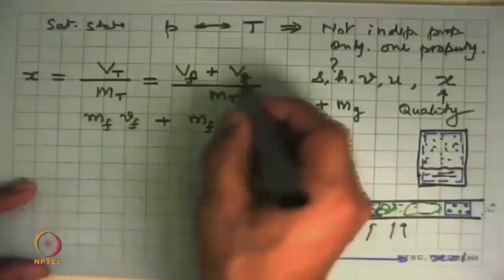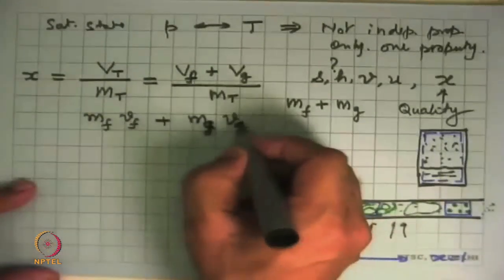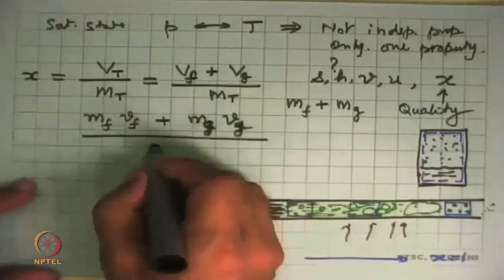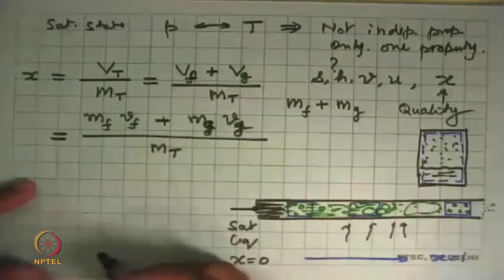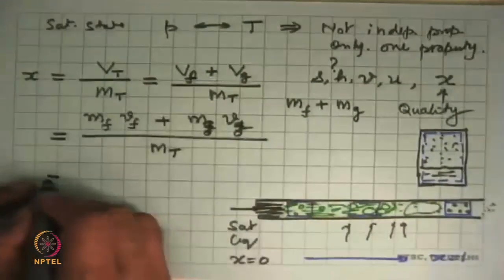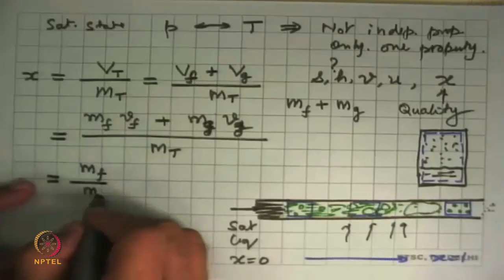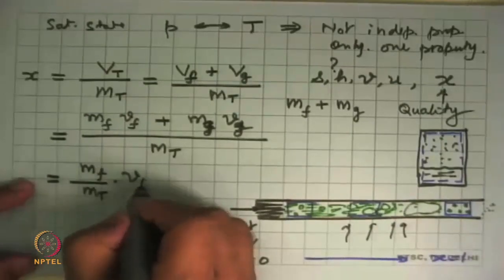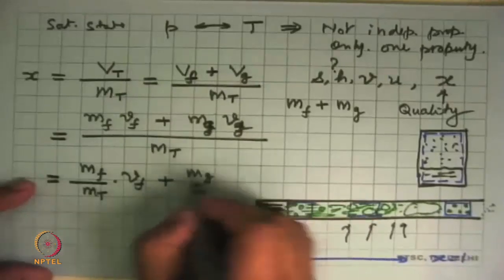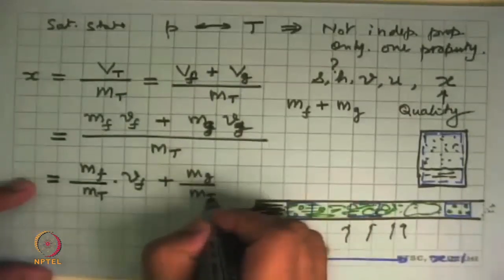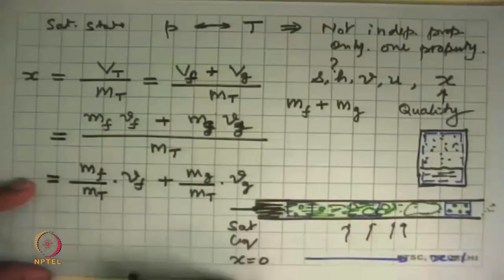This is the volume occupied by the vapor, this is g, divided by the total mass. And then we can break this up: this is mass of the liquid divided by total mass, multiplied by specific volume of the liquid, plus mass of the vapor divided by total mass of the mixture, multiplied by specific volume of the vapor.